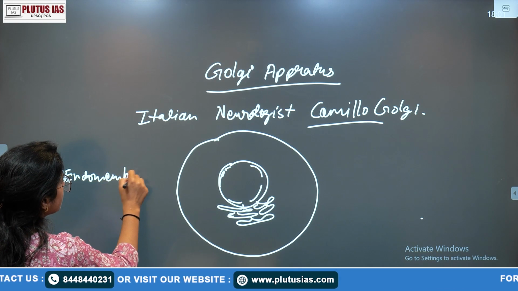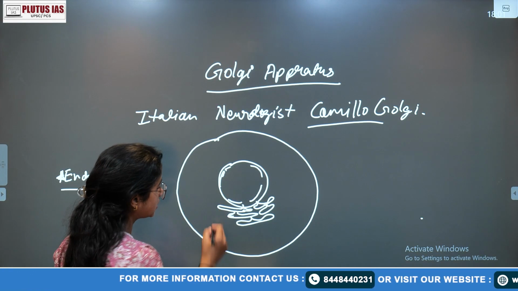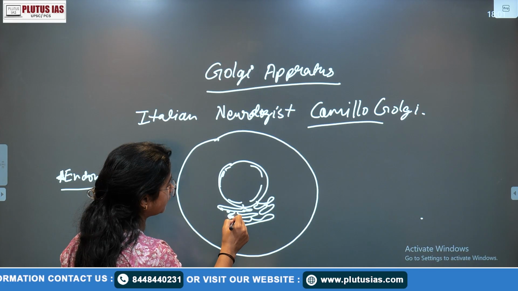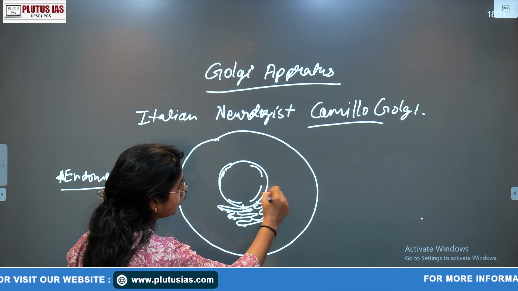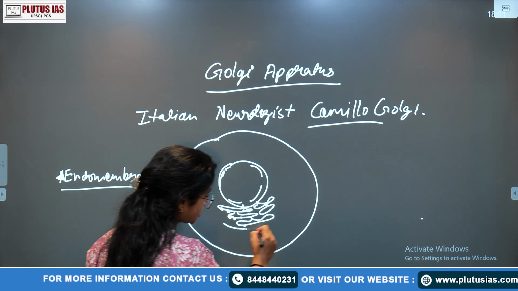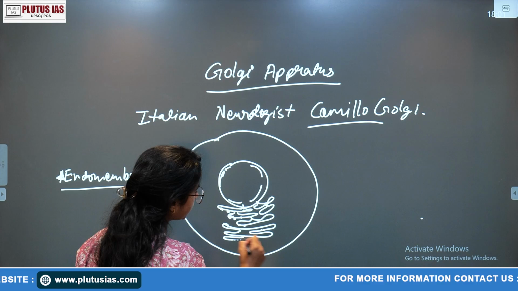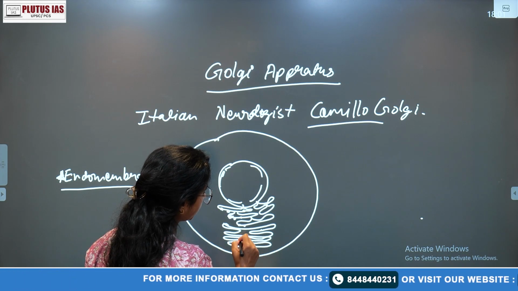Why am I giving that difference? Because of the position of the Golgi apparatus. This is your ER, with or without ribosomes. After that ER, there are the Golgi bodies. These are also membranous structures, simple membrane-like structures.